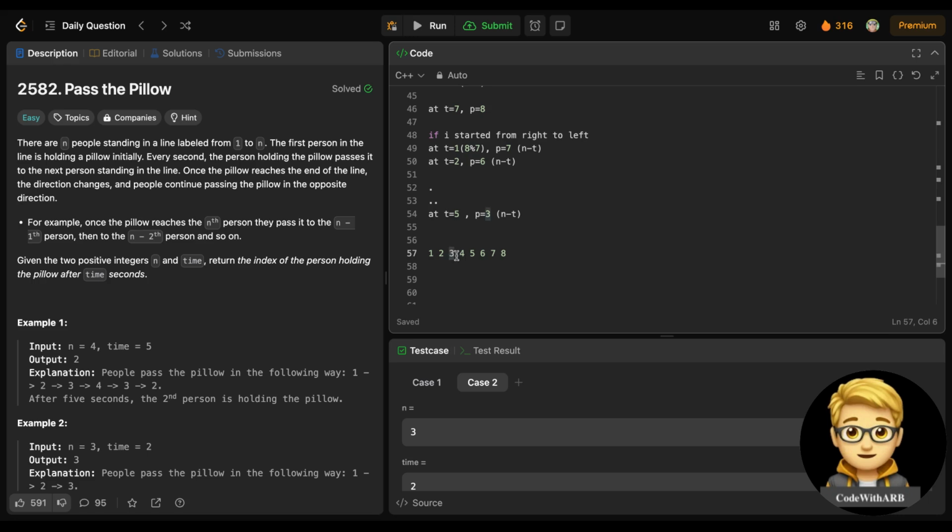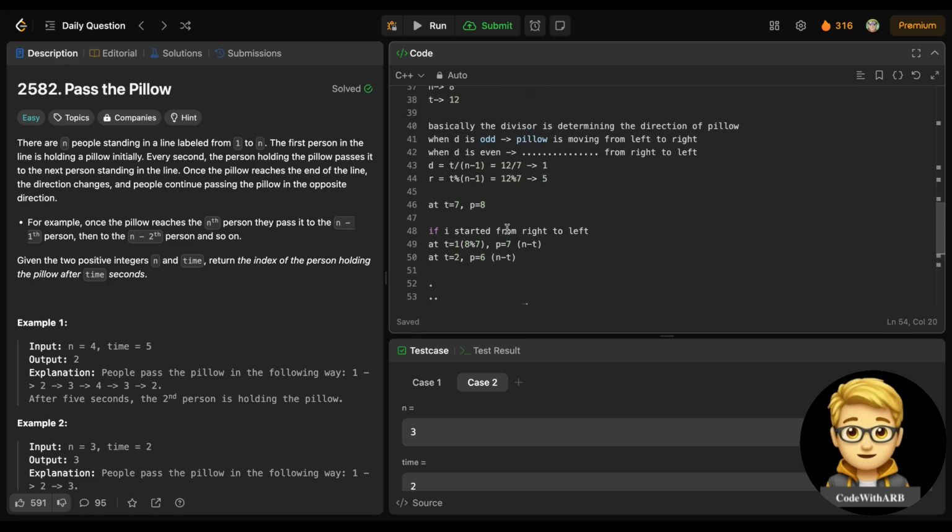At t equals 12, we are at 3, which is the same as what we have written here. So basically this 5 is 12 modulus 7, right? We have written n minus t, so basically it will be at the third person. So this is how we will solve this problem.